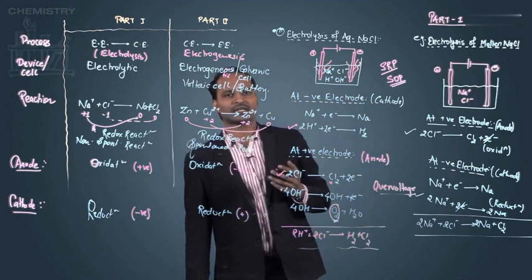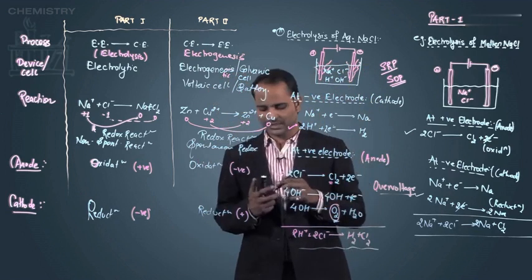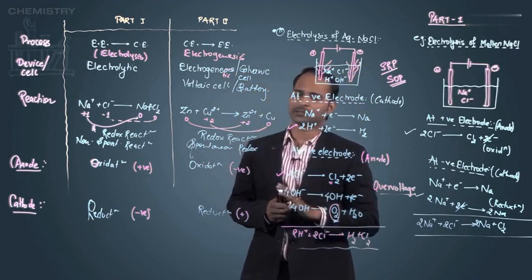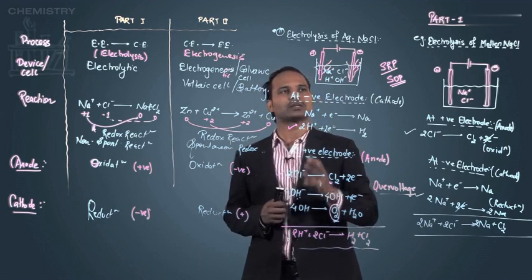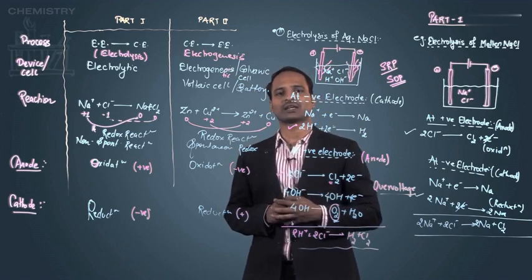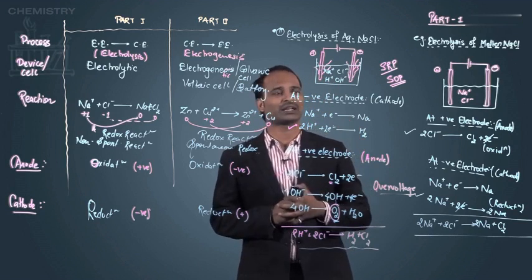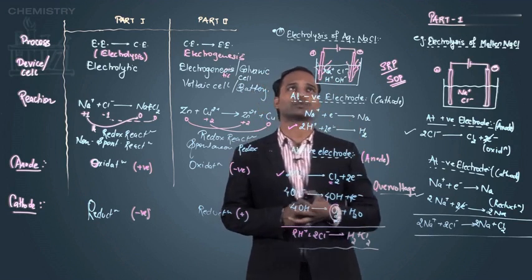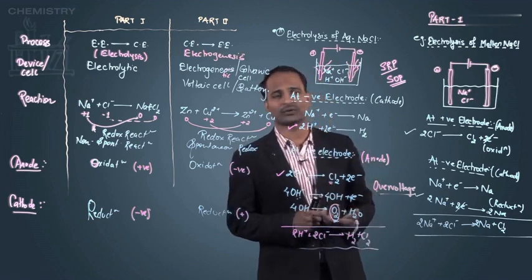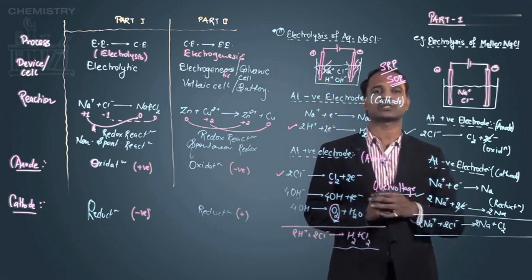So in the electrolysis of aqueous NaCl, what is the result? We are getting two gases, hydrogen gas and chlorine gas, and after the liberation of gases, we are getting NaOH solution left inside the container. That means when electrolysis of NaCl is carried out, NaOH is formed during that process.